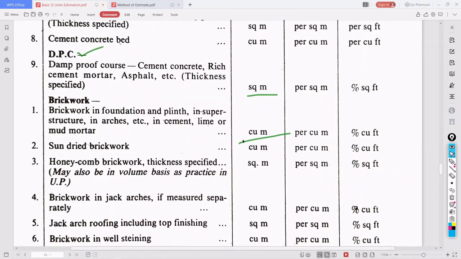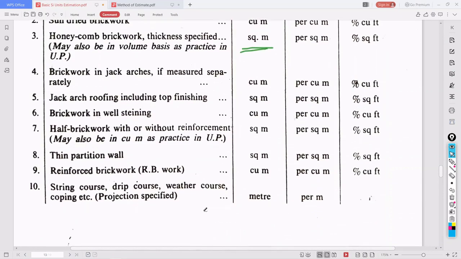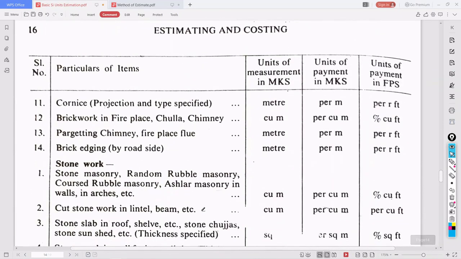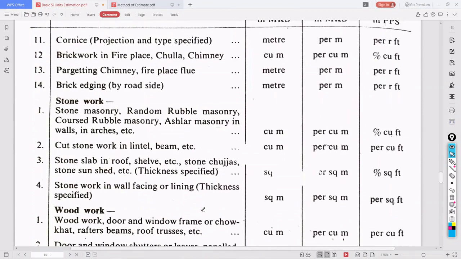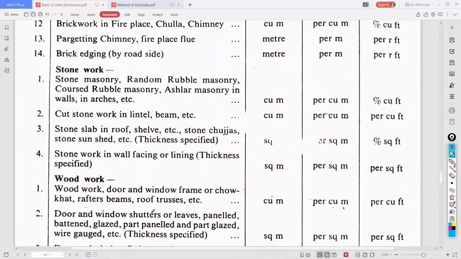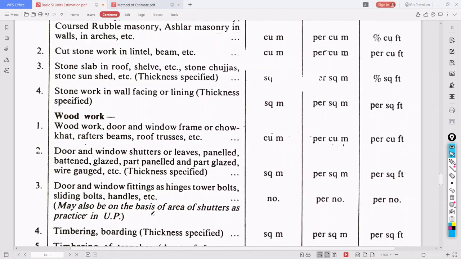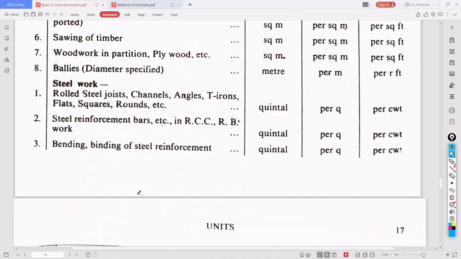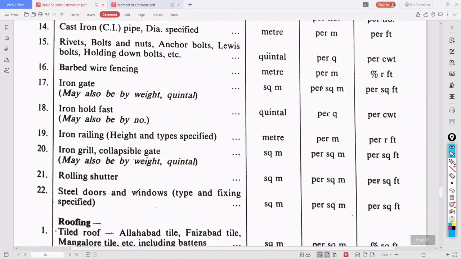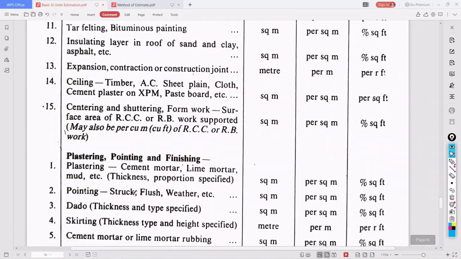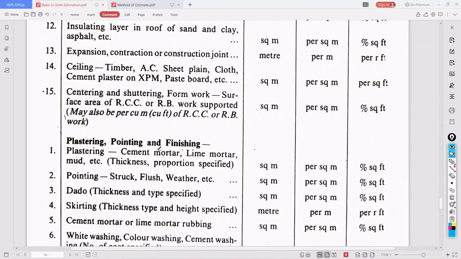Then brickwork, cubic meter. Any honeycomb work in the brickwork, square meter. Whatever I am underlining, please keep it in mind because it will come repeatedly. Any stonework or woodwork: if you are taking length, height and breadth, it is cubic meter; if you are taking only two dimensions, it is square meters. Roofing, plastering, pointing, finishing are all square meters.